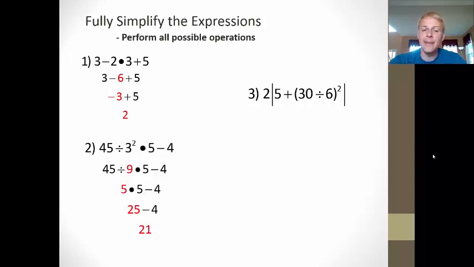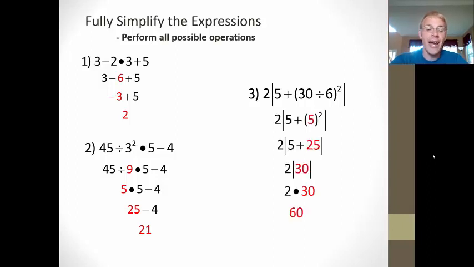In our second example, we have 4 operations: exponents, division, multiplication, and subtraction. Gemma tells us exponents comes first, then division and multiplication are equal. We go left to right. We do the division first. 45 divided by 9 is 5. Then 5 times 5 is 25. Then we finally get to subtraction. 25 minus 4 is 21.